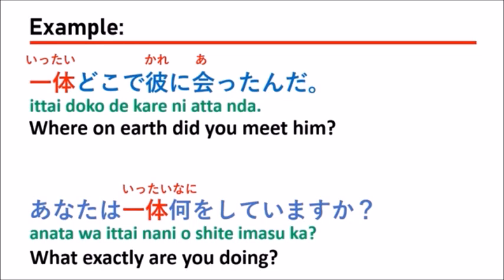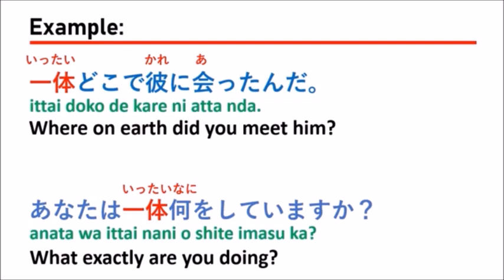And for the second sentence, we say あなたは一体何をしていますか? What exactly are you doing? Maybe he or she does many kinds of work, but you don't know the main thing that he or she is doing.